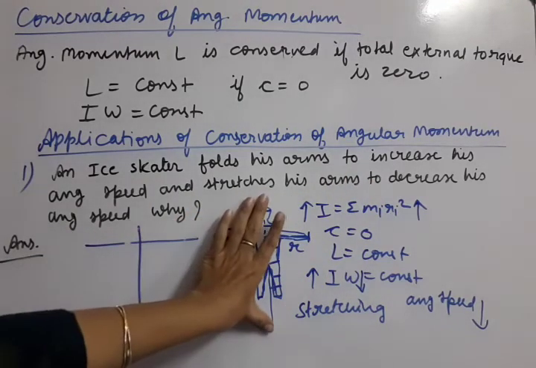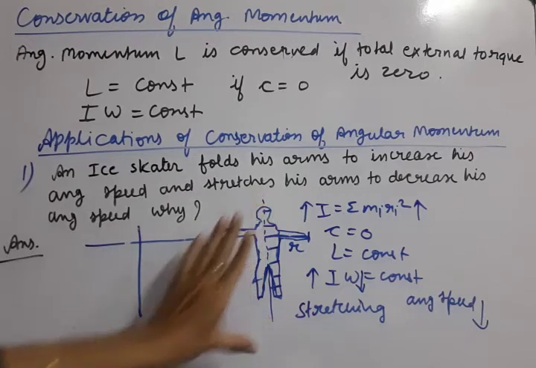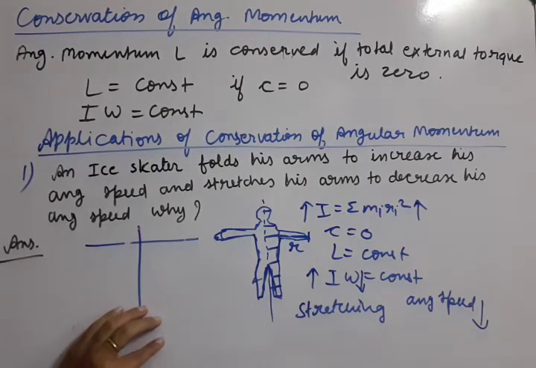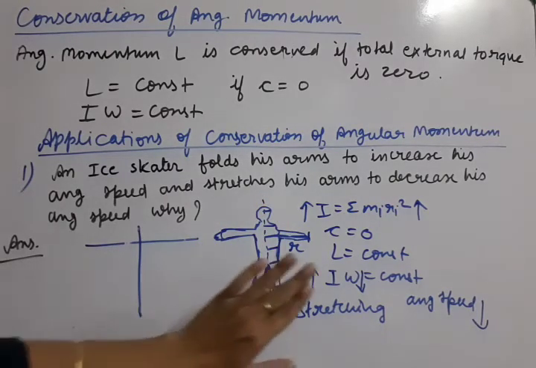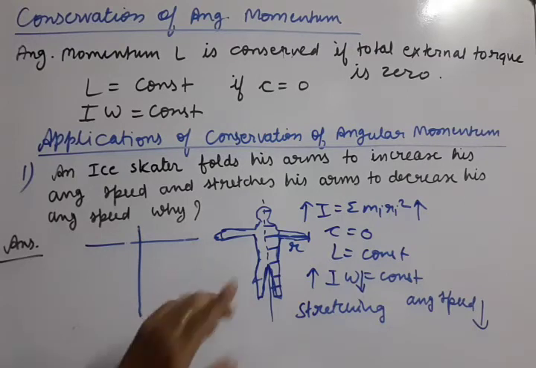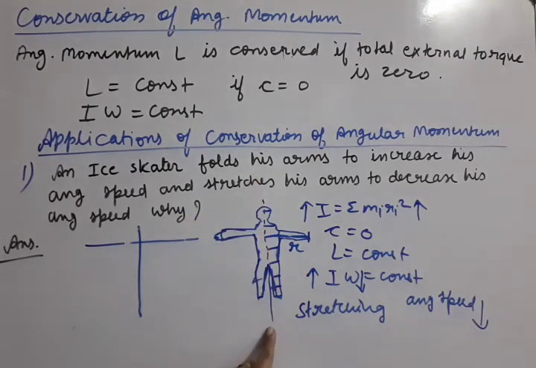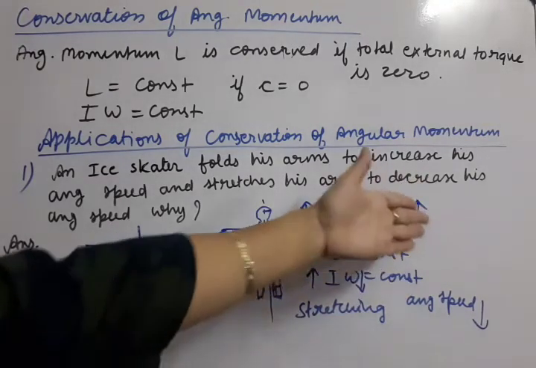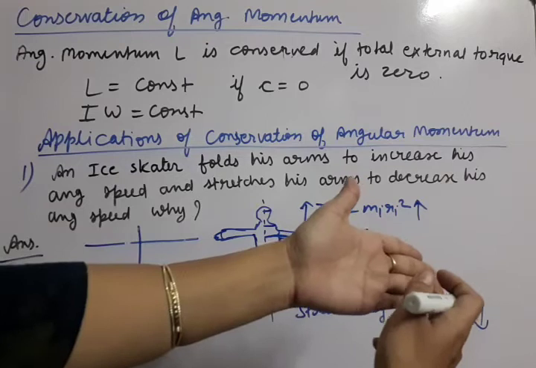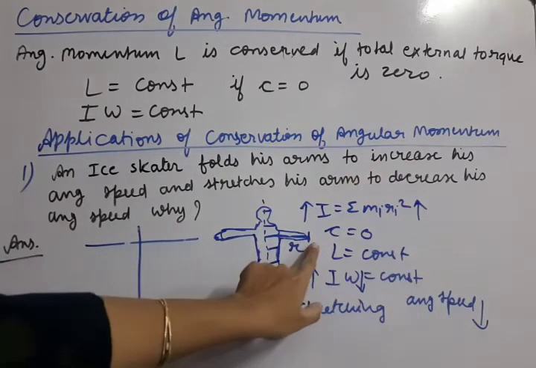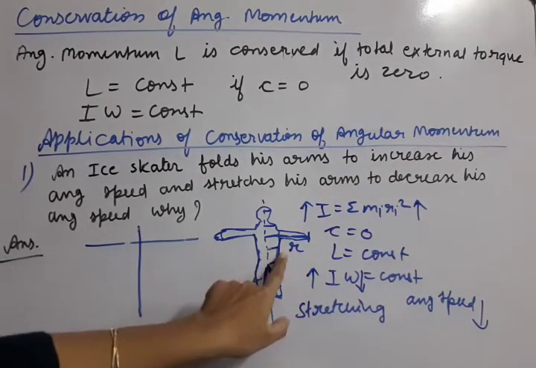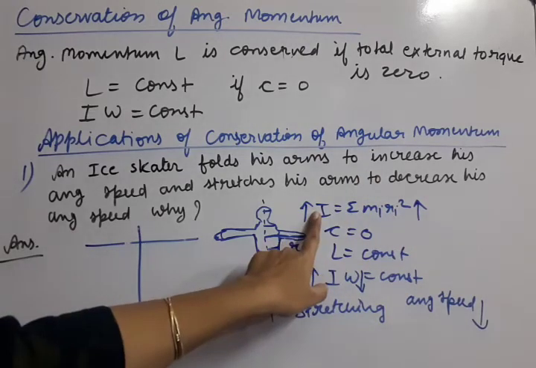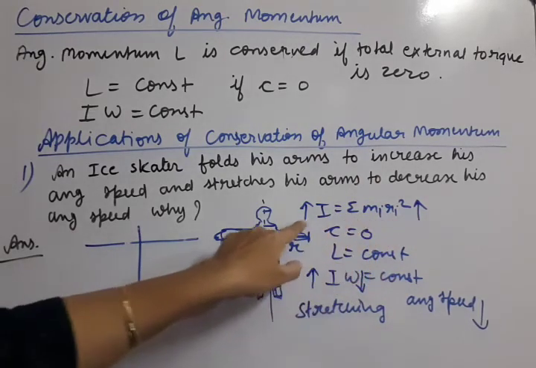So this explanation we have to write down, and I'll give you the proper language to note down the answer. I hope this is clear. This is the center axis of the body. Stretching the arms means r increases, where r is the distance of the hand from the central axis. If r increases, I increases according to the moment of inertia formula.